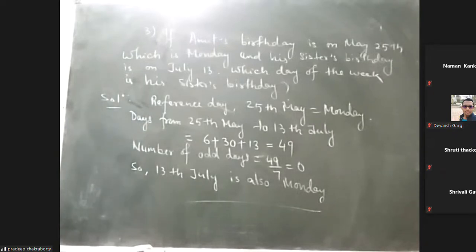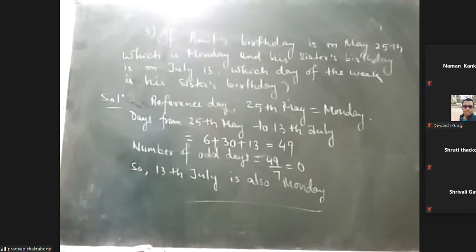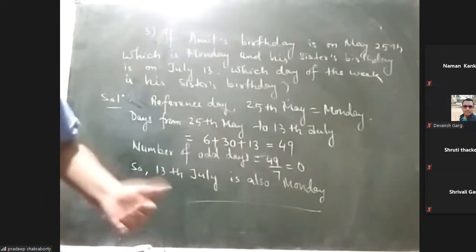So basically the calculation is based on the number of odd days. You can find the number of odd days, and suppose the number of odd days is 1, and the reference day is Monday, then it will become Tuesday. If the number of odd days is 2, then it will be Wednesday. In a week the number of odd days goes to a maximum of 6. So if the number of odd days is 6, then that day will be Sunday, 1 day prior to Monday.